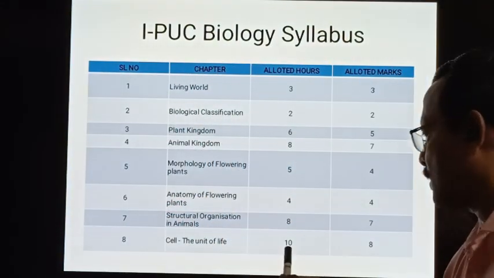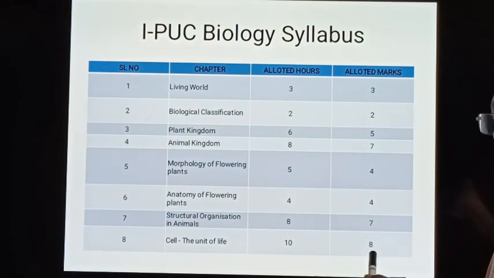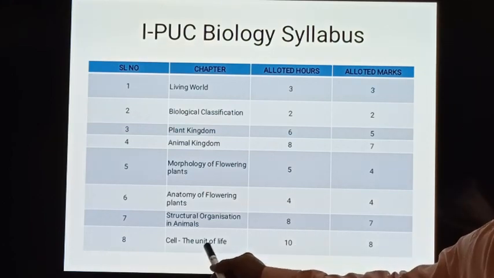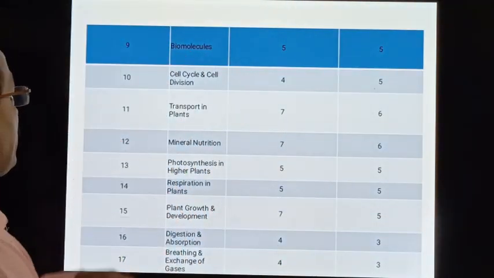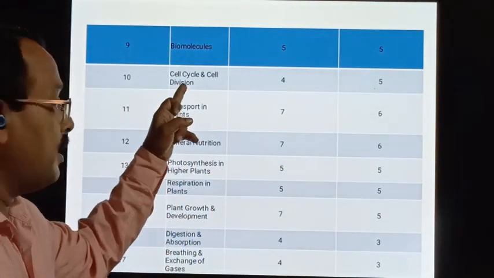The allotted hours is 10 and the marks is 8. This is the first chapter of Unit 3. That is 8th chapter. So in Unit 3 there are 2 more chapters.